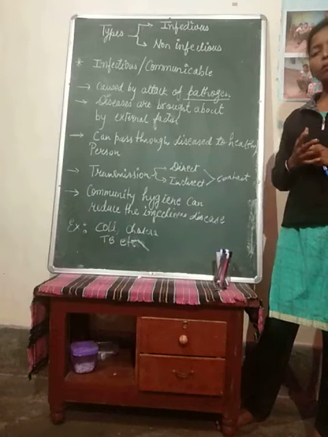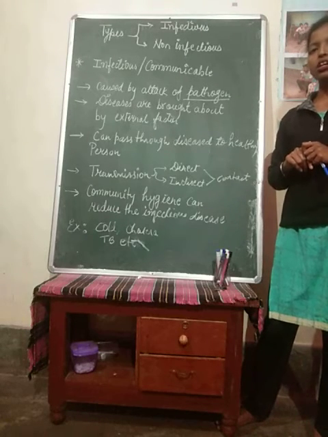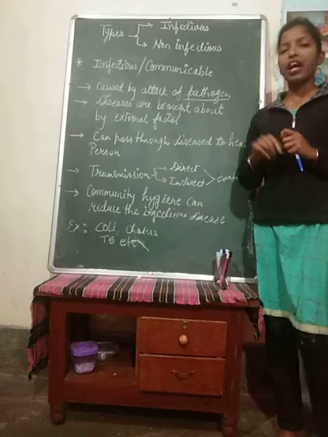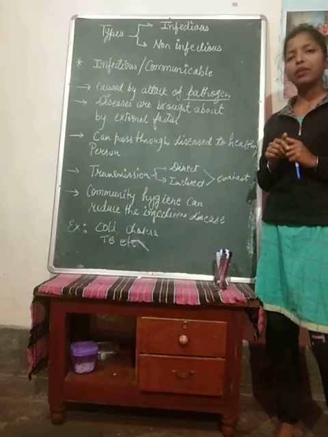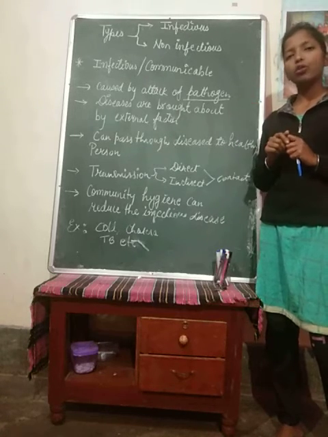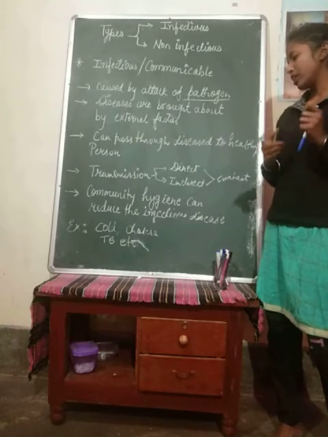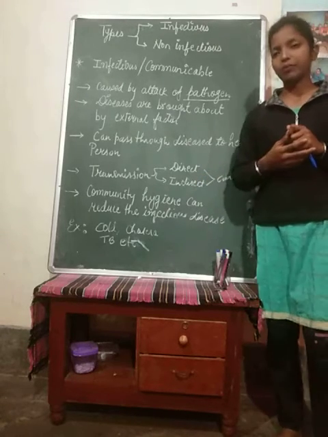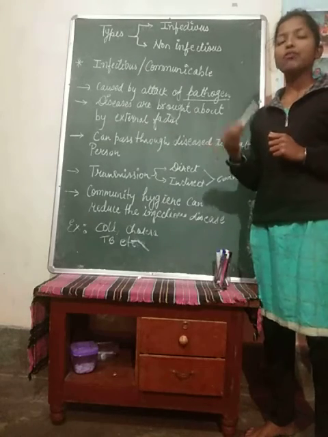Okay, so if any mosquito comes and bites a diseased person with malaria, and from that person it bites a normal healthy person, then definitely that healthy person will acquire malaria. So in this way it is spread indirectly. Alright, now the next one: how can it be reduced?